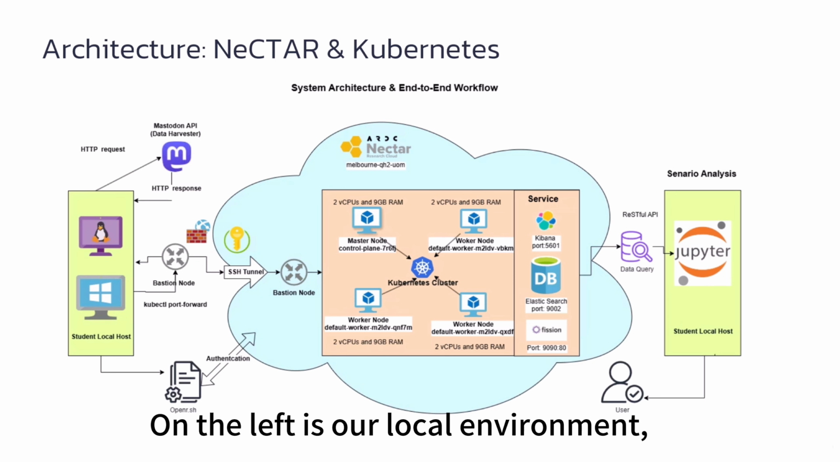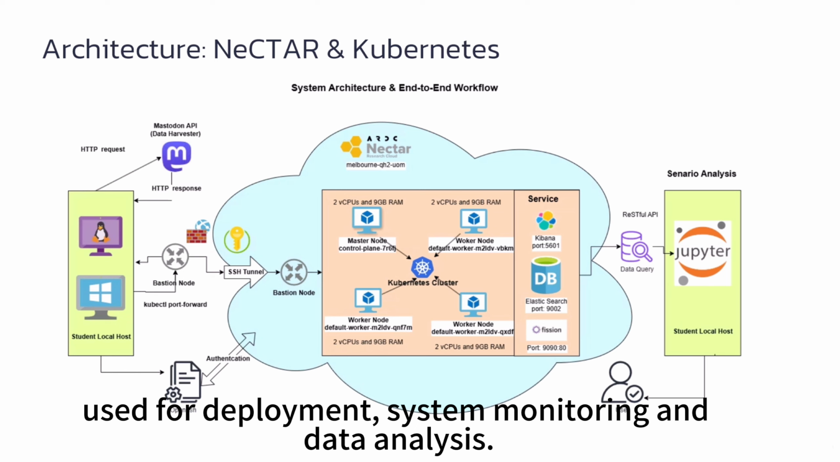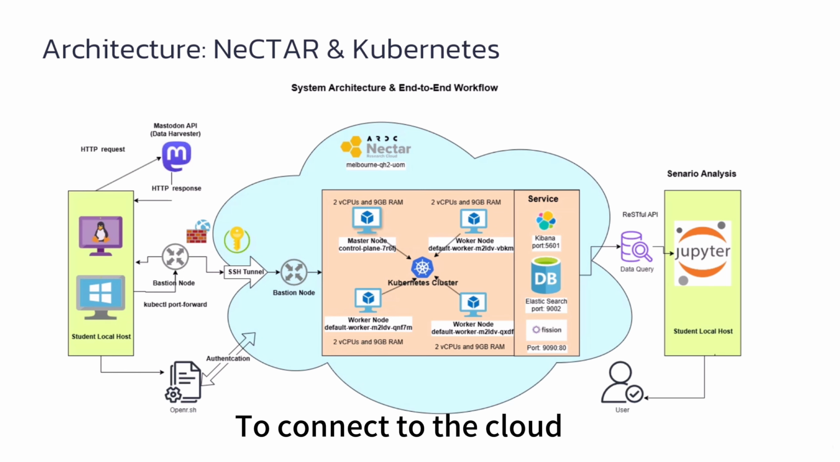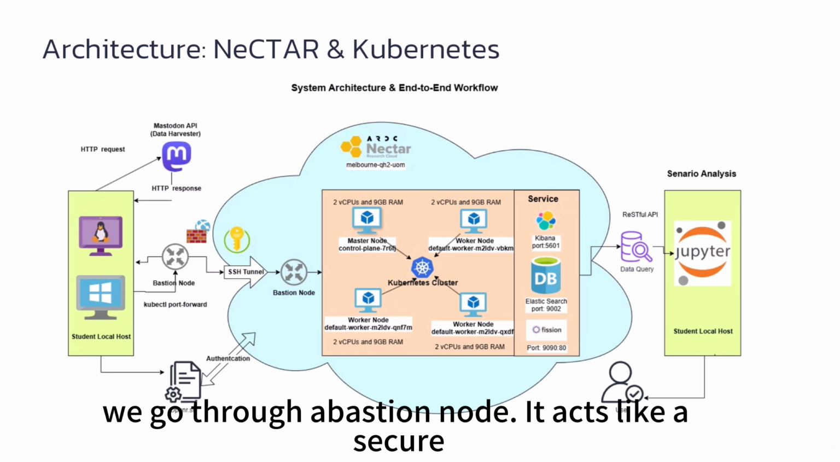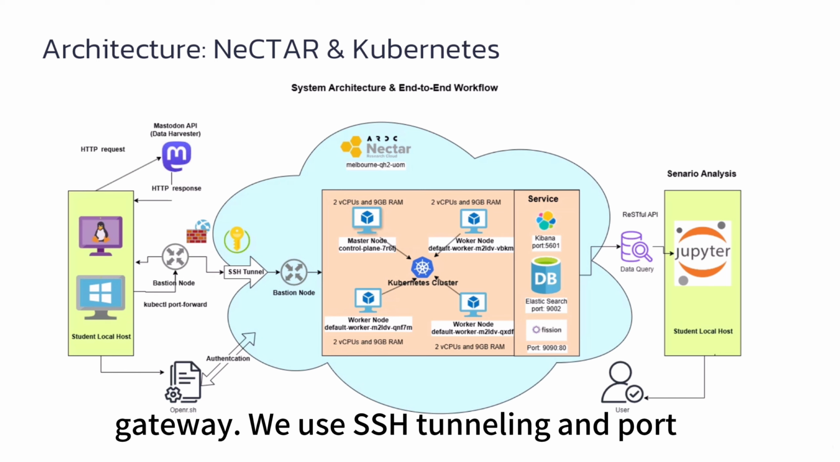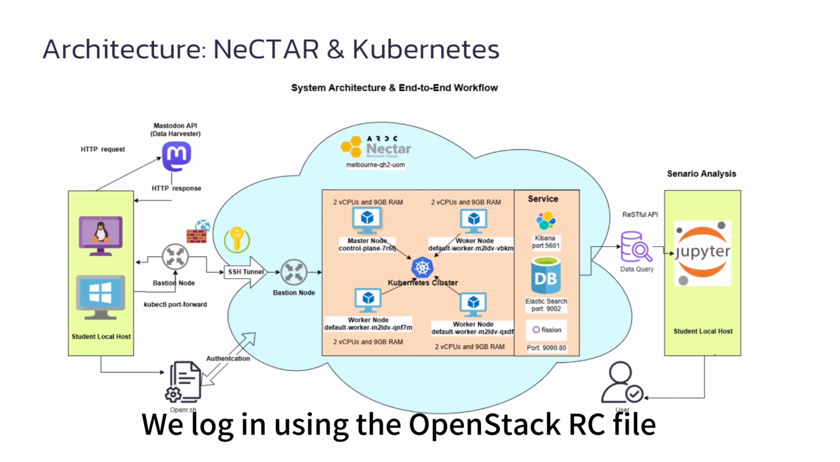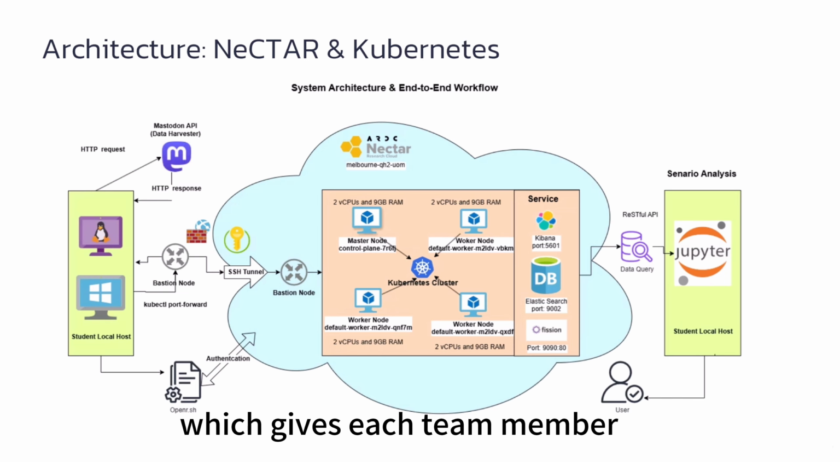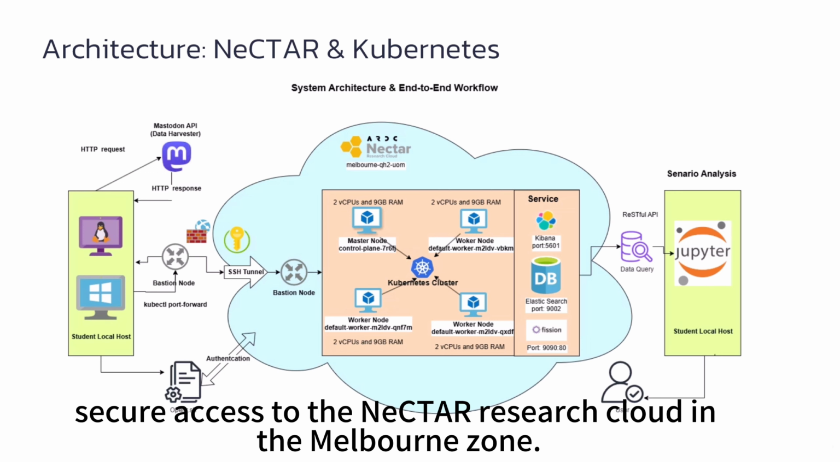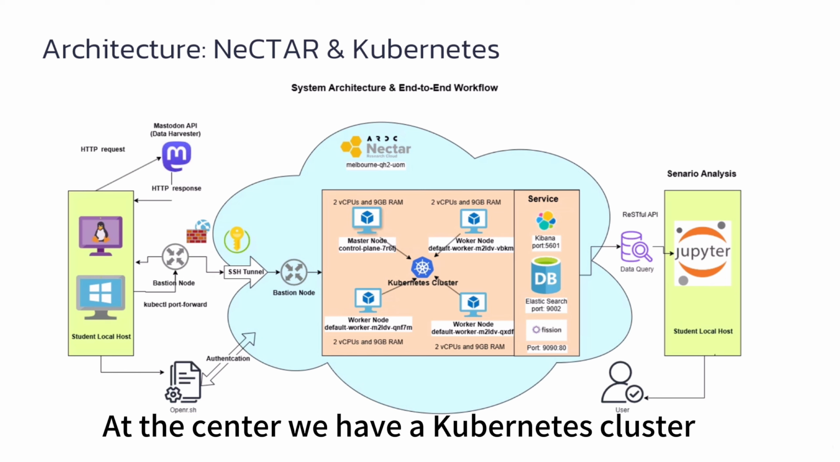On the left is our local environment, used for deployment, system monitoring, and data analysis. To connect to the cloud, we go through a bastion node. It acts as a secure gateway. We use SSH tunnel and port forward to access the cloud cluster. We use the OpenStack RC file, which gives each team member secure access to the Lecta Research Cloud in the Melbourne zone. At the center, we have a Kubernetes cluster.